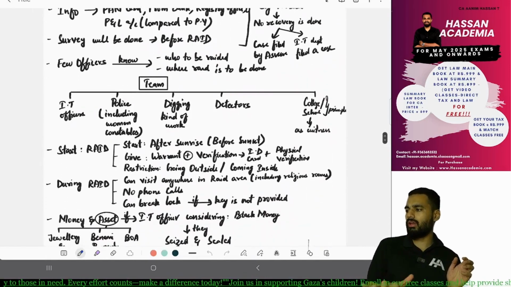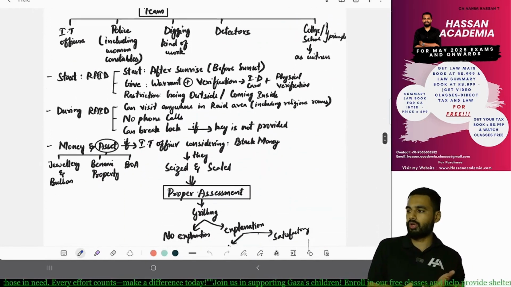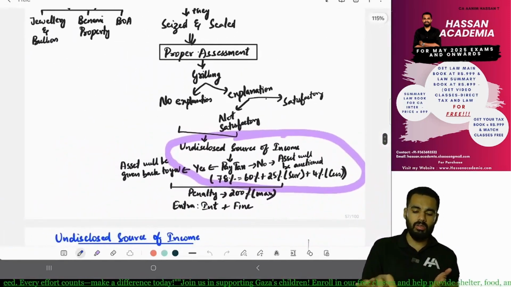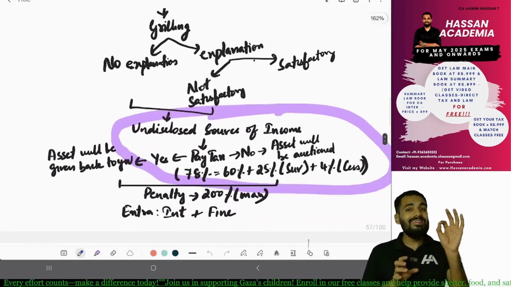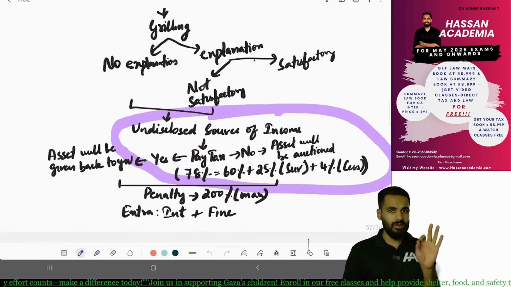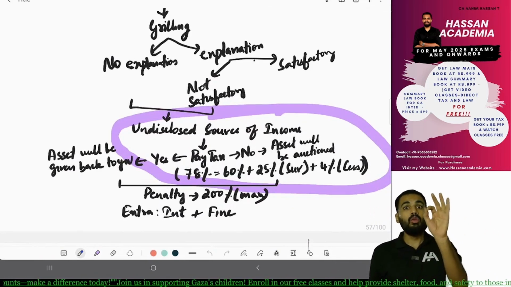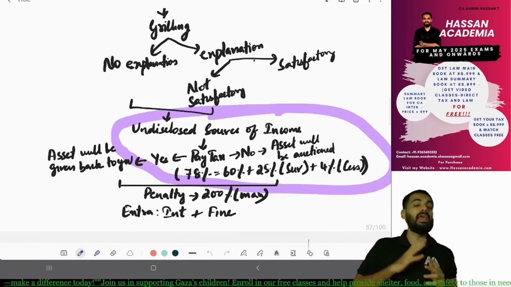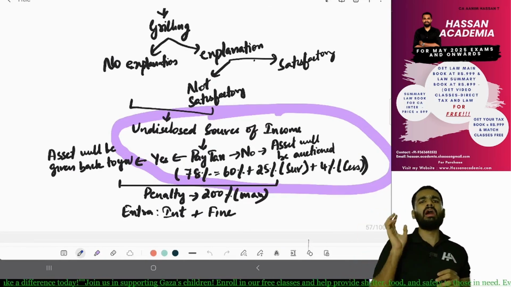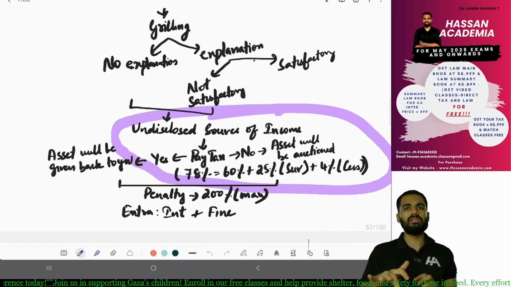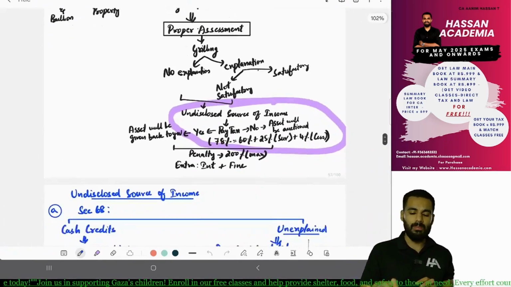If you want to read it again, read it. We even took notes also. But we want to focus here. Why did I teach you all this? Undisclosed source of income. If there is an undisclosed source of income, then you have to pay tax of 78 percent, where 60% is basic tax plus 25% surcharge and 4% cess, which brings you to 78%.